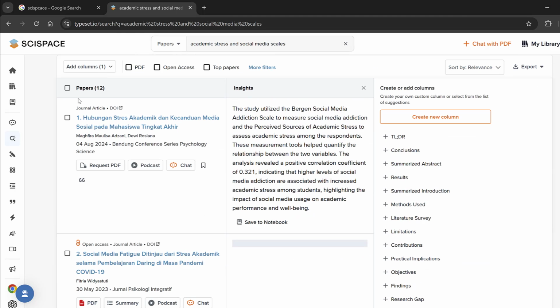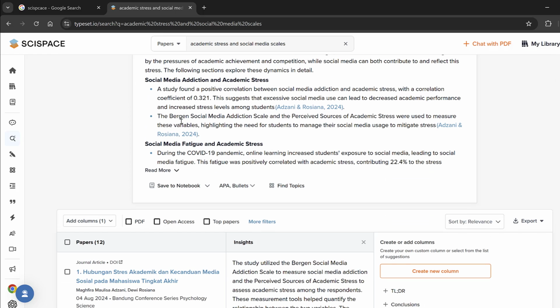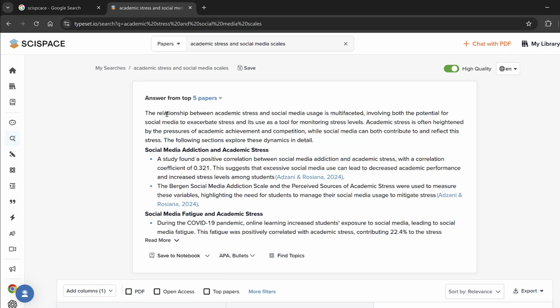And here we have those columns that can be customized, which indicate the summary of the papers. So here is the summary. The relationship between academic stress and social media usage is multifaceted, involving both the potential for social media to exacerbate stress and its use as a tool for monitoring stress levels.